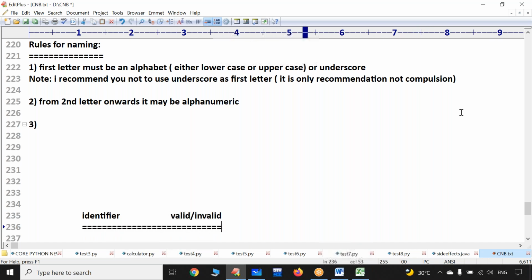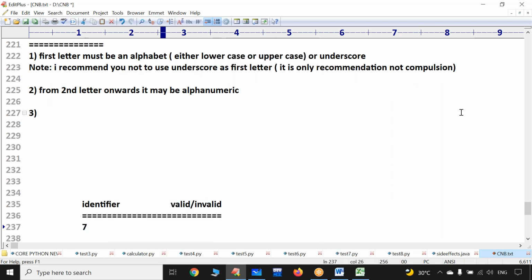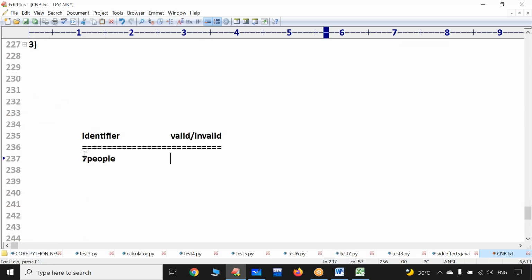Now, 7 people. Is it a valid identifier? The first letter is not an alphabet, it is a digit. Is it valid or invalid? Very good. It is invalid. What is the reason? The first letter should not be a digit. First letter always must be an alphabet.